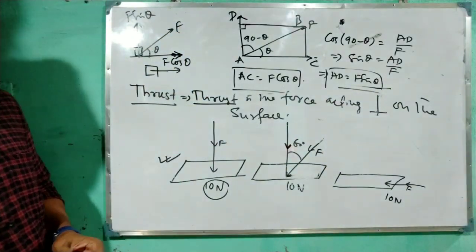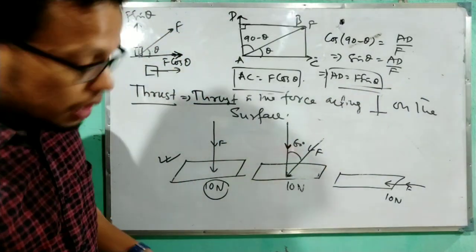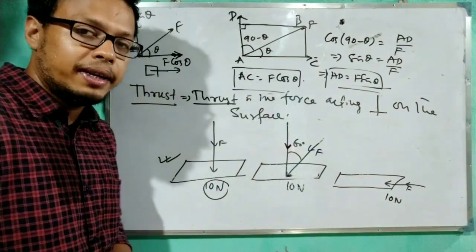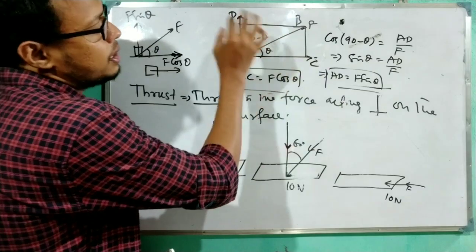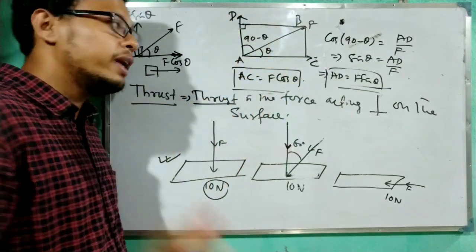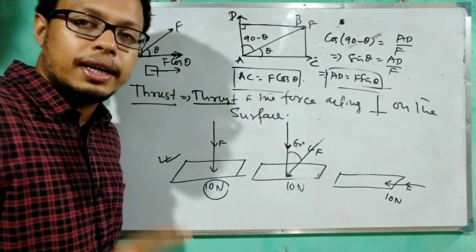One thing I'll say here is which one will be horizontal and which one will be vertical. Here, as this angle is theta, AC is called the horizontal component and AD is called the vertical component.